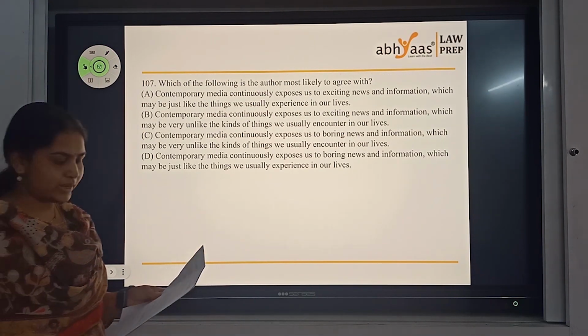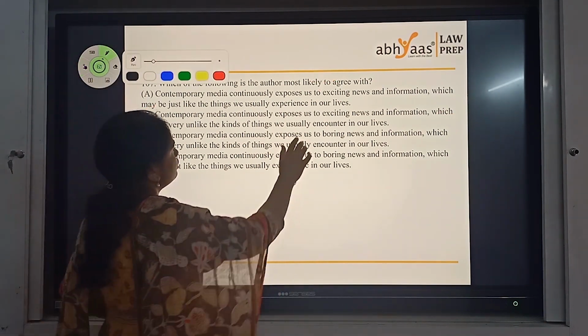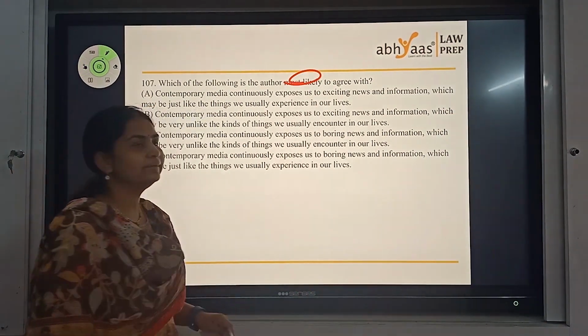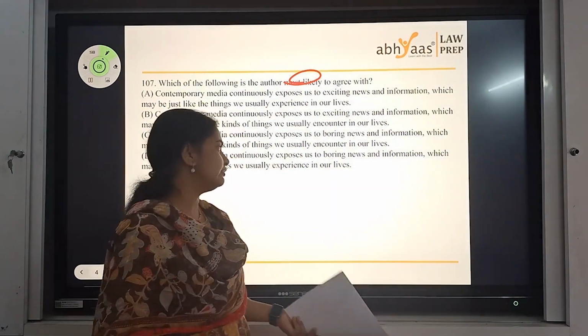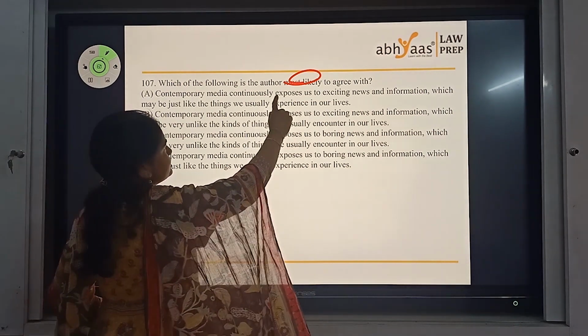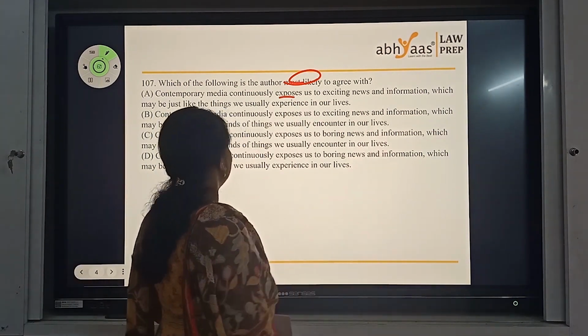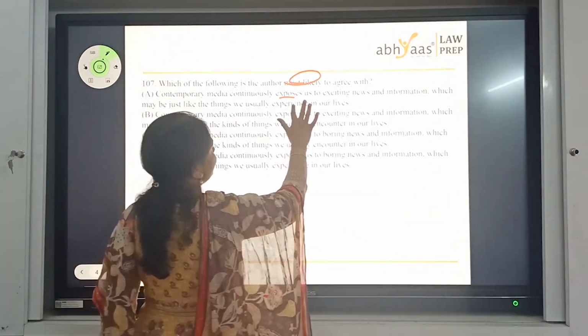So let's get to the next question. An interesting question again. Which of the following is the author most likely to agree with? Whenever you get a most likely question, you have to see all options, verify with the paragraph and find your right answer. Contemporary media continuously exposes us to exciting news and information which may be just like the things we usually experience in our lives.